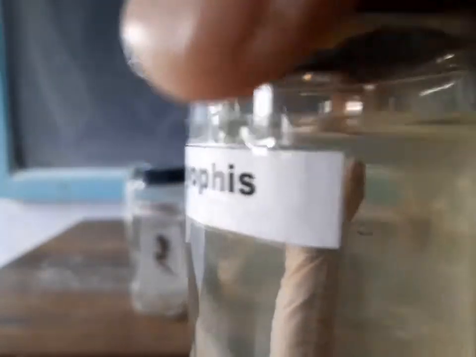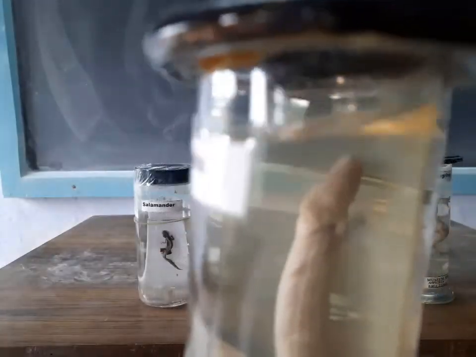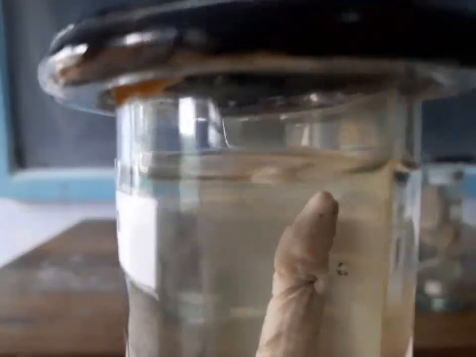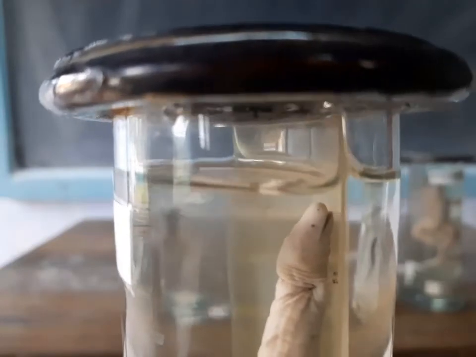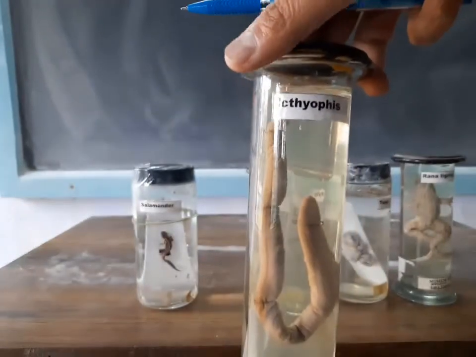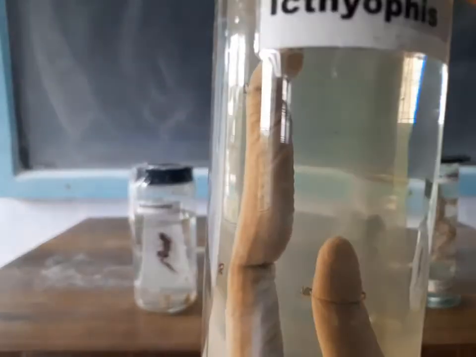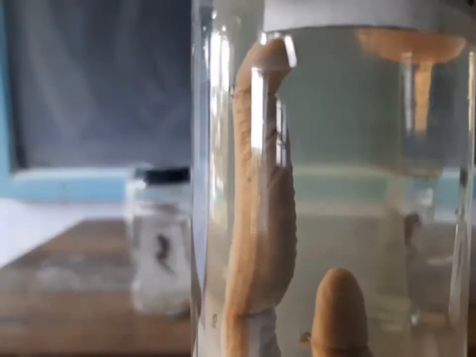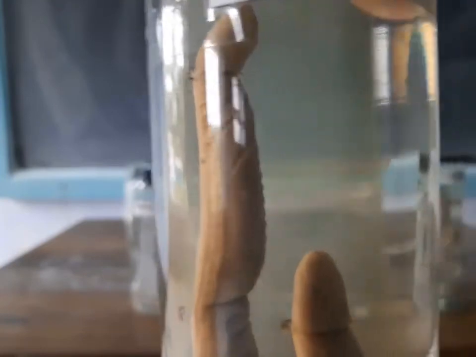In these individuals, the eyes are very small and not well developed, and they are not used for seeing objects. That's why these are commonly called blind worms. Worm-like structures, worm-like body, and commonly called a Caecilian, a limbless amphibian. So this is Ichthyophis, belonging to the subclass Apoda.